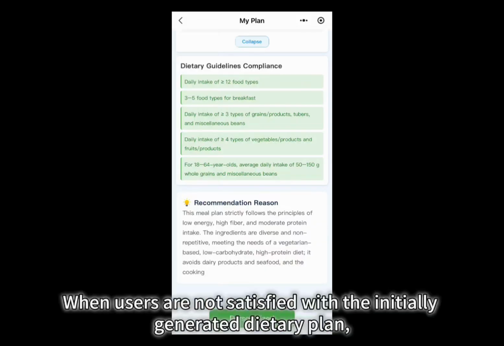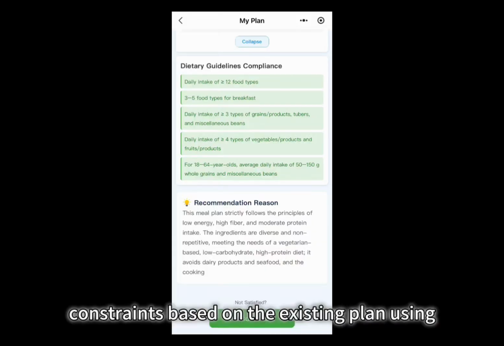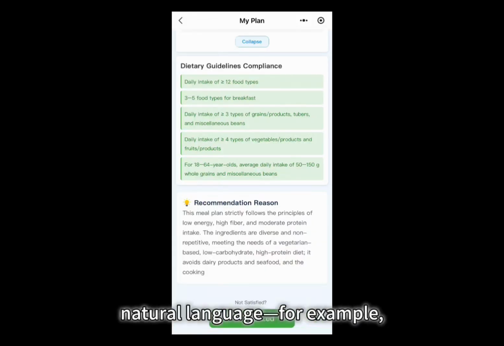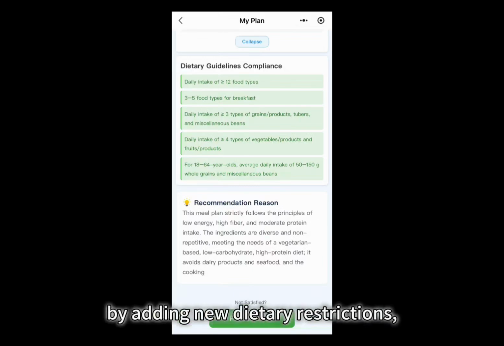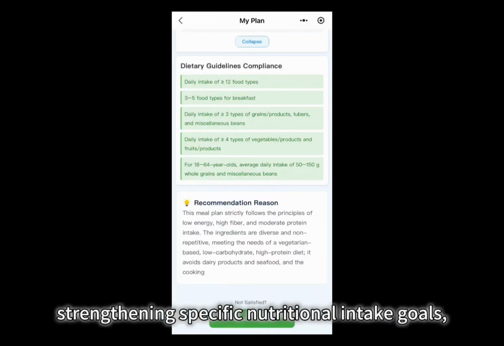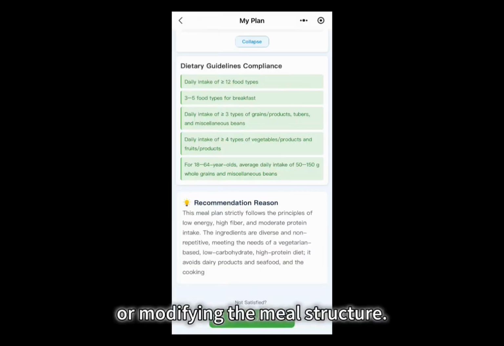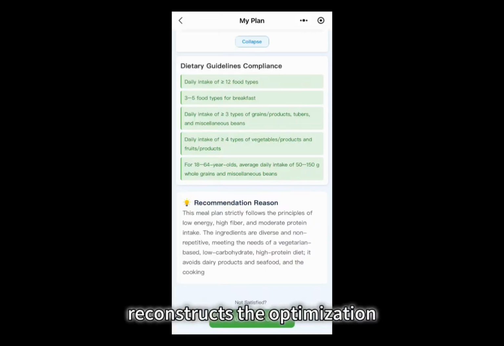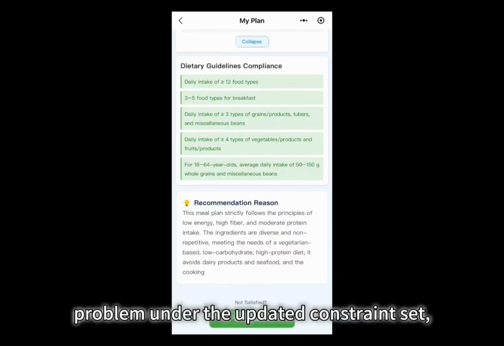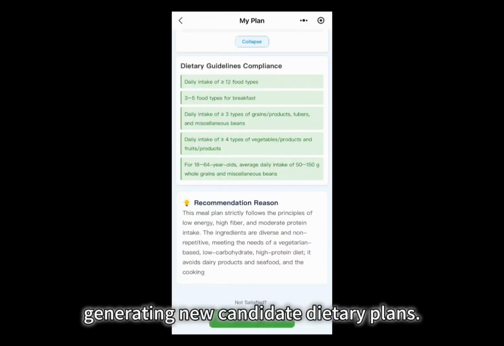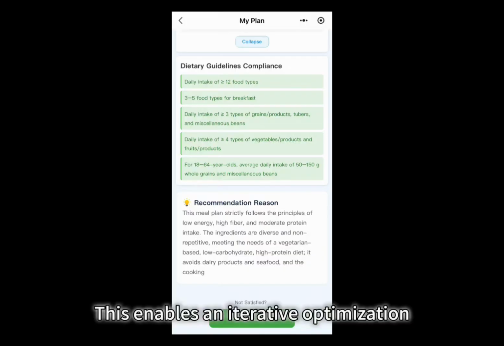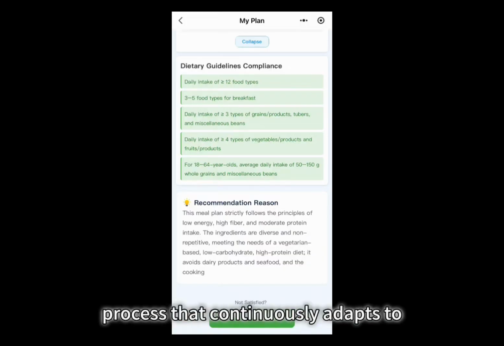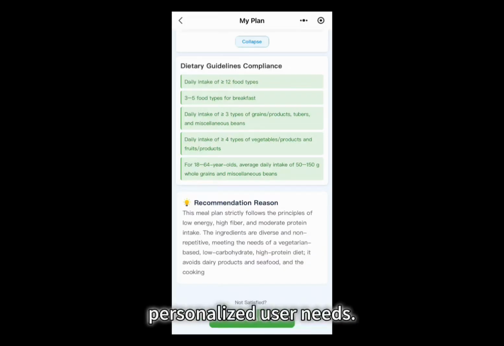When users are not satisfied with the initially generated dietary plan, they can further refine or adjust constraints based on the existing plan using natural language, for example, by adding new dietary restrictions, strengthening specific nutritional intake goals, or modifying the meal structure. The system reparses this secondary user feedback into structured constraints and automatically reconstructs the optimization problem under the updated constraint set, generating new candidate dietary plans. This enables an iterative optimization process that continuously adapts to personalized user needs.